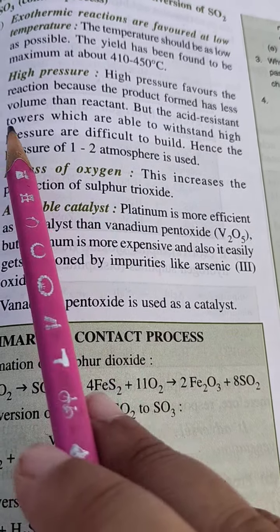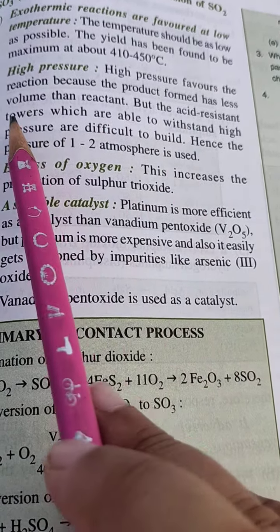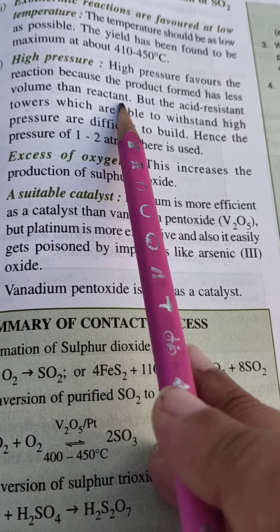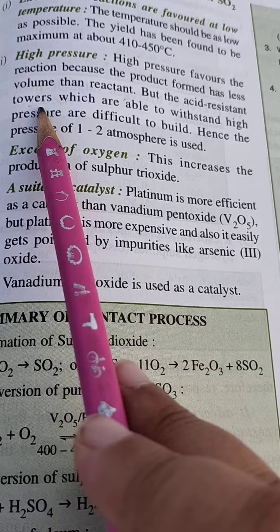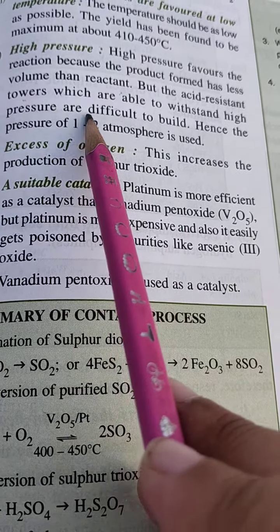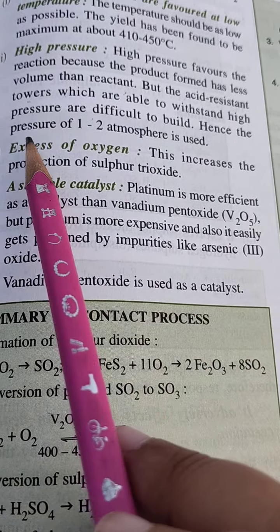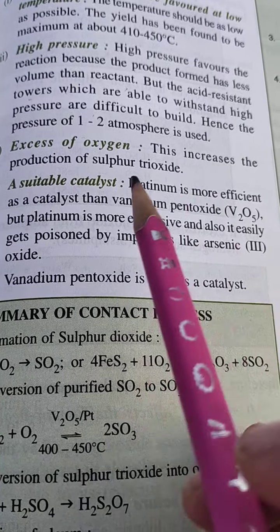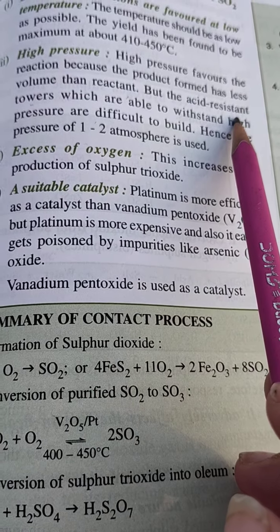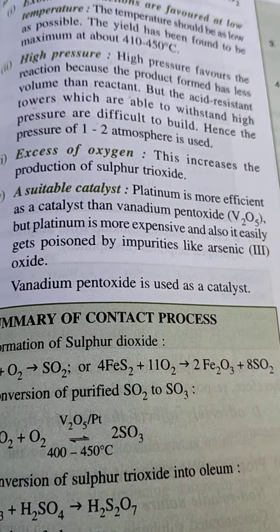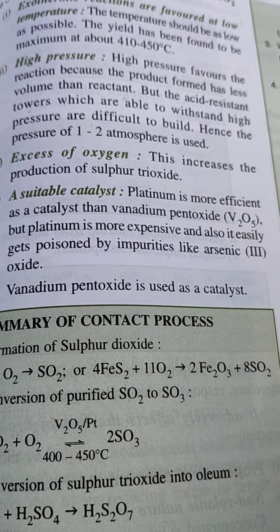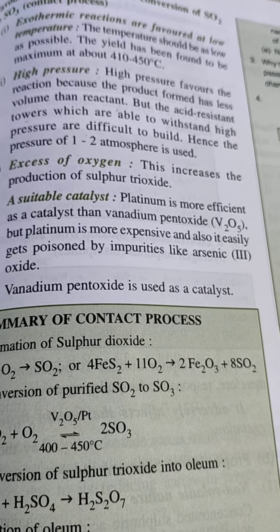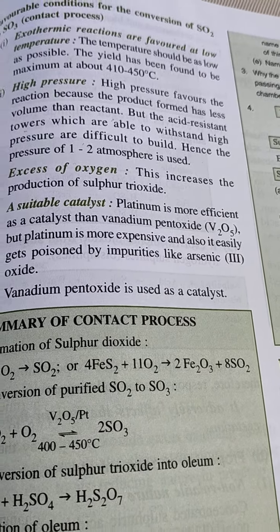Next, high pressure favors the reaction because the product formed has less volume than the reactant. But acid resistant towers which are able to withstand high pressure are difficult to build, hence a pressure of 1 or 2 atmosphere is used. So you have to learn that high pressure favors the reaction, but the towers used in this process will not be able to withstand that pressure. That is why 1 or 2 atmosphere is used.